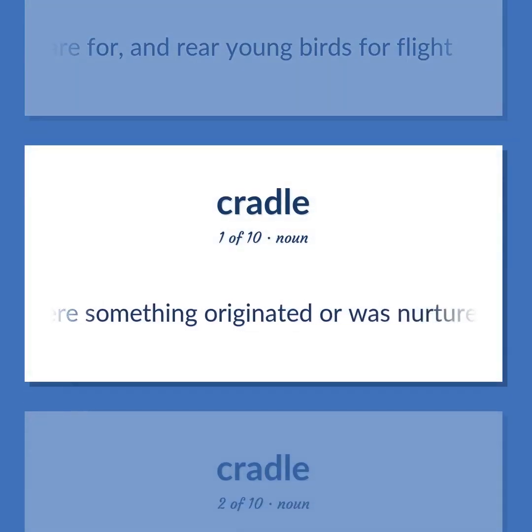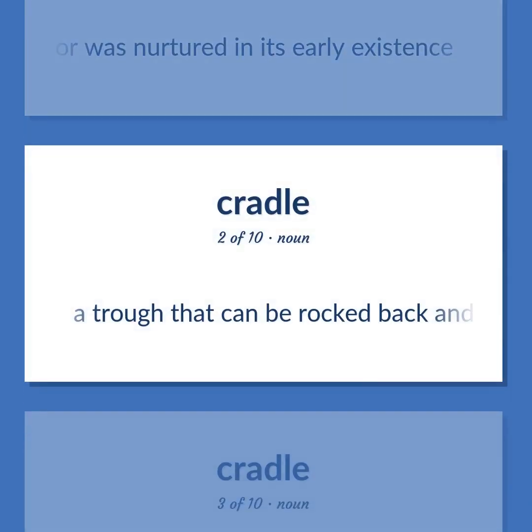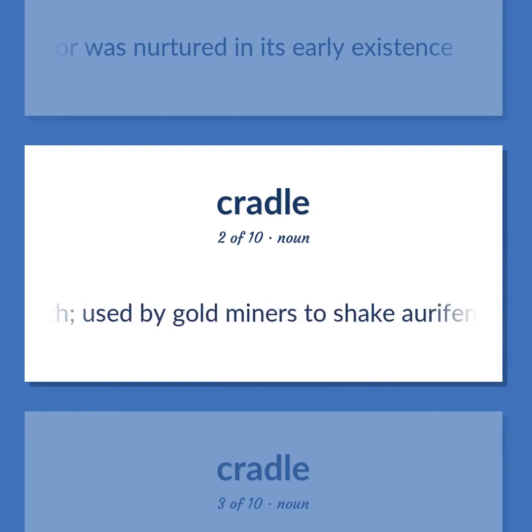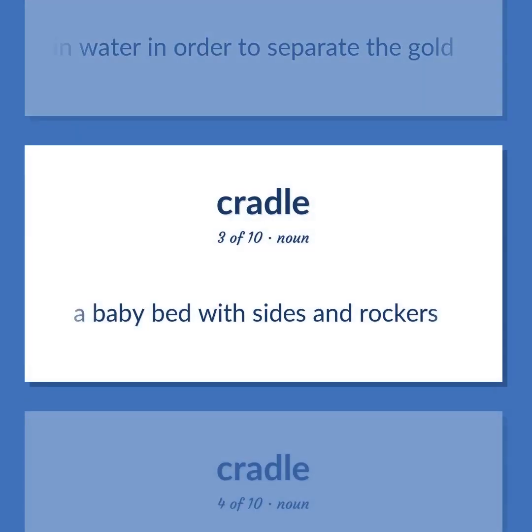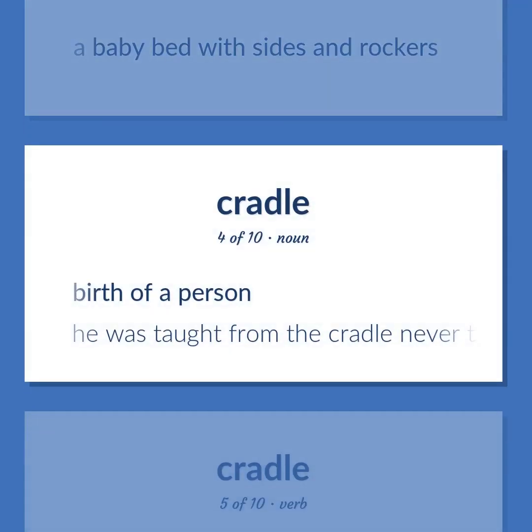Where something originated or was nurtured in its early existence. A trough that can be rocked back and forth, used by gold miners to shake auriferous earth in water in order to separate the gold. A baby bed with sides and rockers. Birth of a person. He was taught from the cradle never to cry.